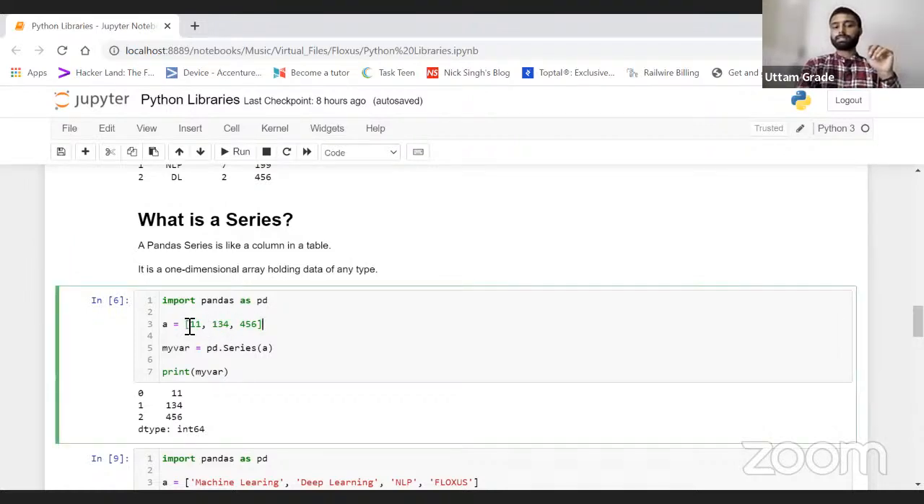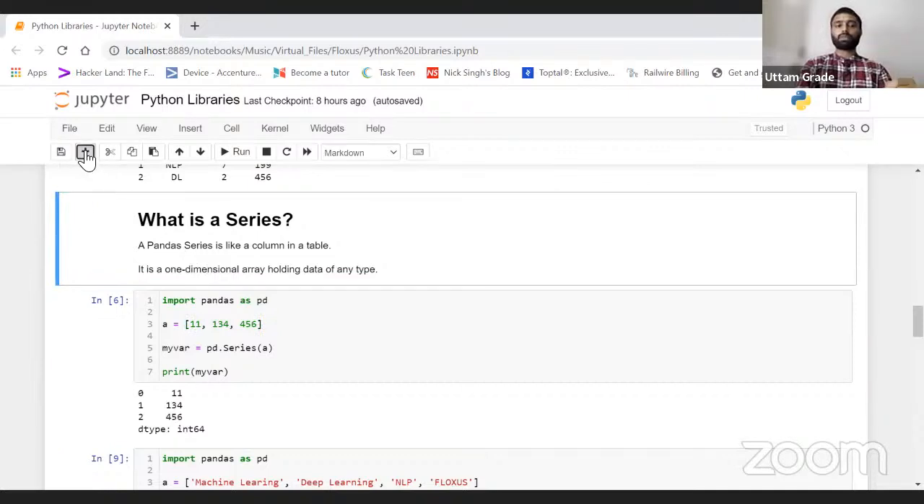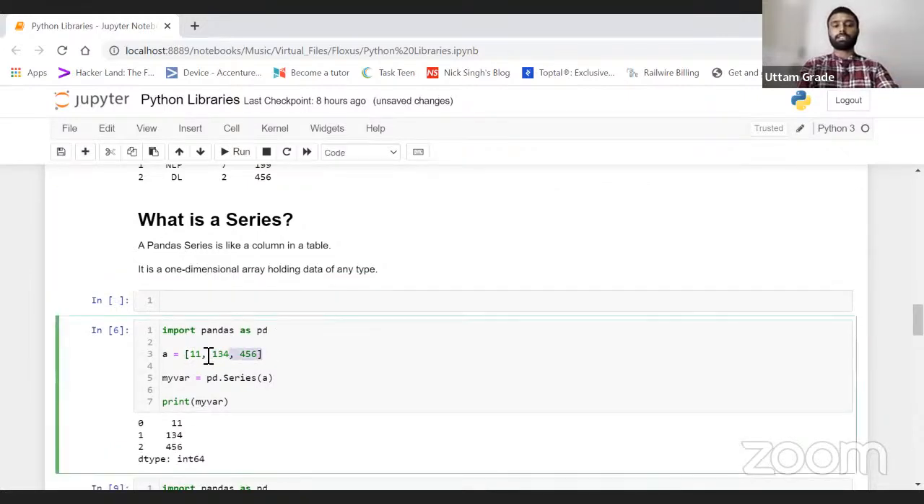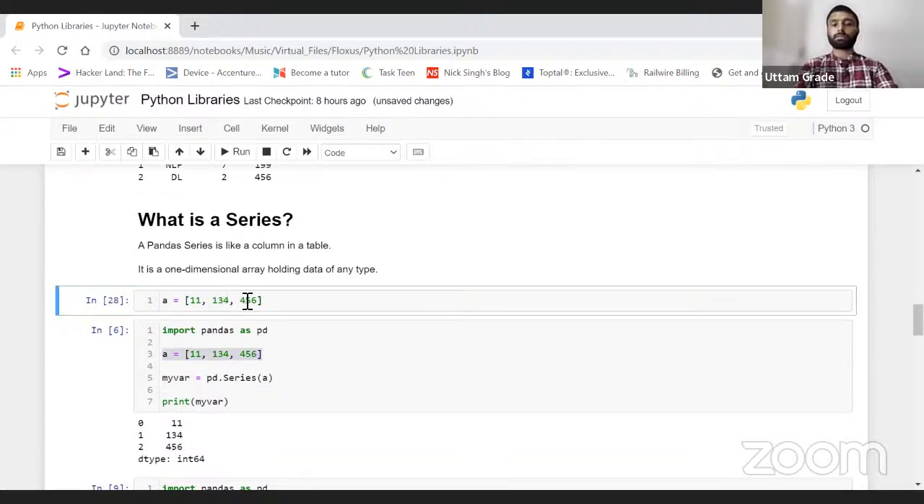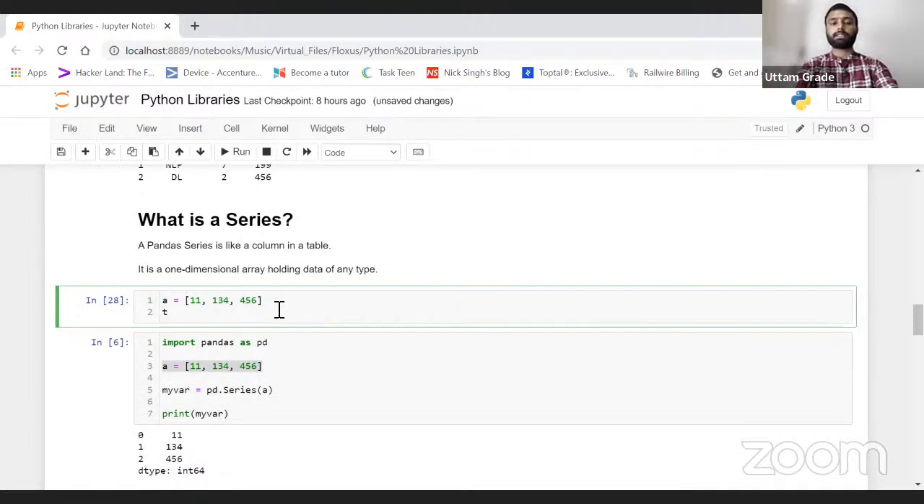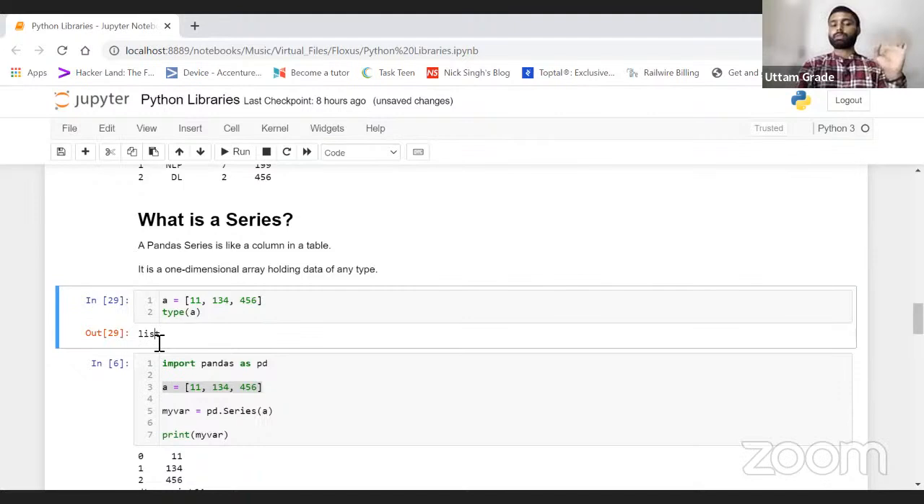So this is my list, right? Let me add a single cell here and copy the whole thing. So this is my a, and I'm going to check what the type is. Okay, this is a list. Before checking the type, I'm pretty sure this is a list, because this is the syntax of a list, right?